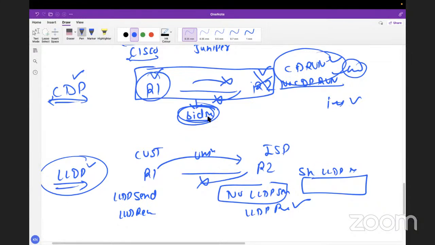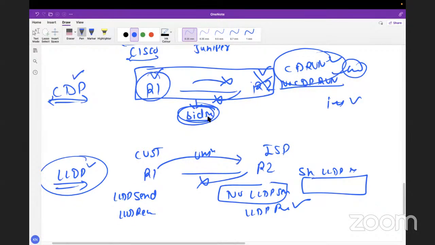Yeah, we can use LLDP also. If that supports LLDP, we can, because a few of the Cisco versions, the older versions, do not support LLDP. But yes, the new versions of the operating system support LLDP, and you can start using LLDP at that time also.